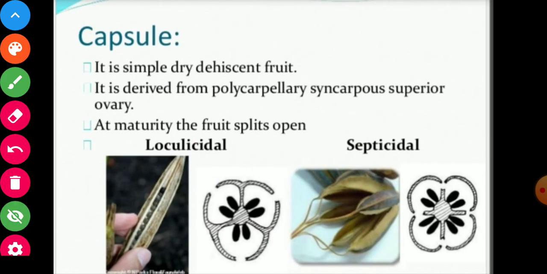Capsules. These are simple but dry and dehiscent fruits. A capsule is derived from a polycarpellary syncarpous superior ovary. At maturity, the fruit splits open like this. The fruit splits open.